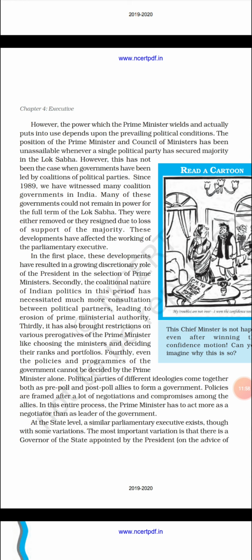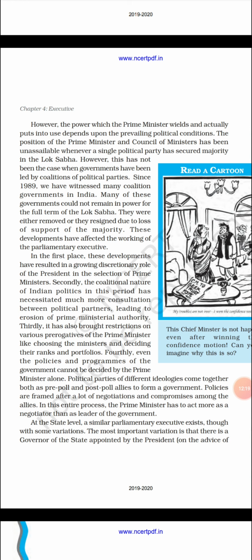Okay, but with coalition governments, we have so many examples of Prime Ministers who sometimes resigned, or sometimes did not get a majority from the Lok Sabha. Okay, if there was a coalition party.